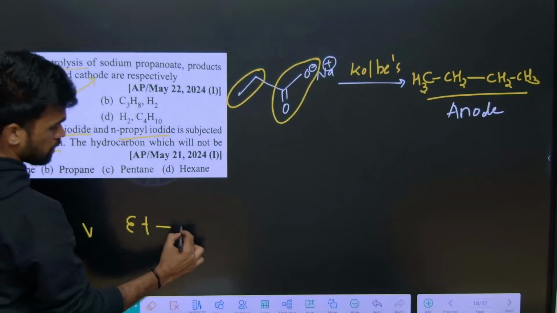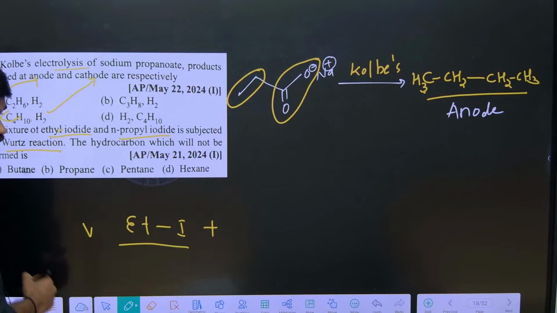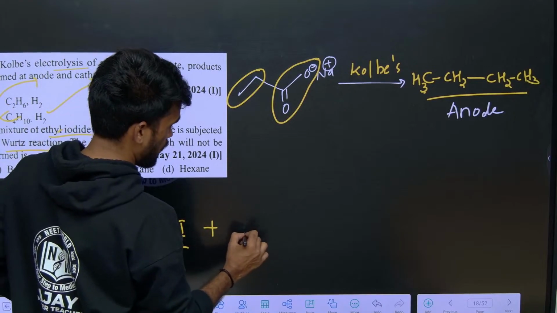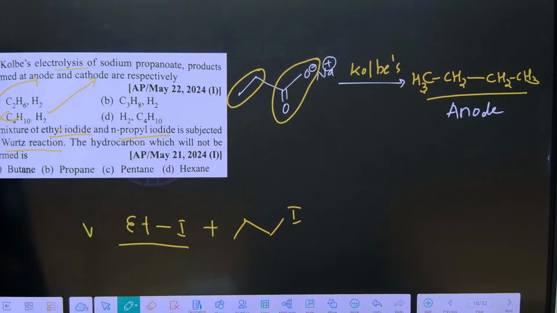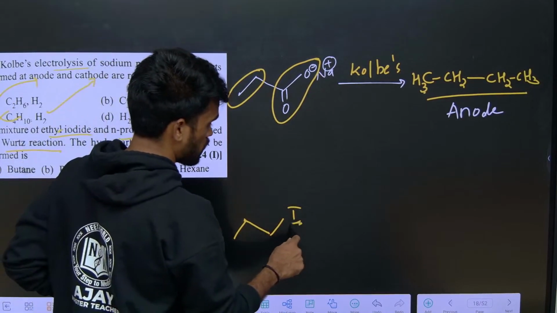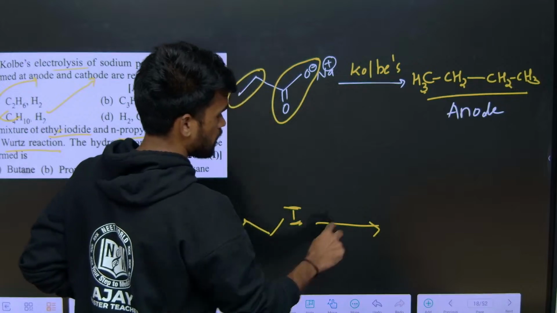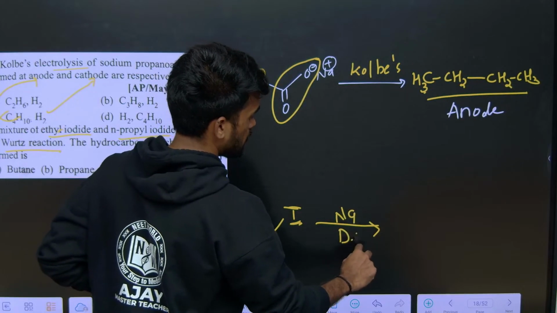Next, a mixture of ethyl iodide and n-propyl iodide. I told you this is nothing but the Wurtz reaction. Methyl iodide, ethyl iodide, another one is n-propyl iodide. In the Wurtz reaction, we are taking sodium in dry ether.